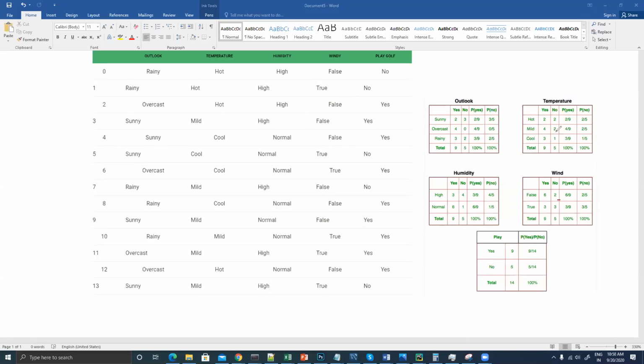So let's try to find out. Look into this data as well, first of all. We are trying to play golf or we are not trying to play golf. Out of this 14 data, in total 14 data starting from 0 to 13, how many times do we have yes? One time, two, three, four, five, six, seven, eight, nine. So nine times we are going to play golf.